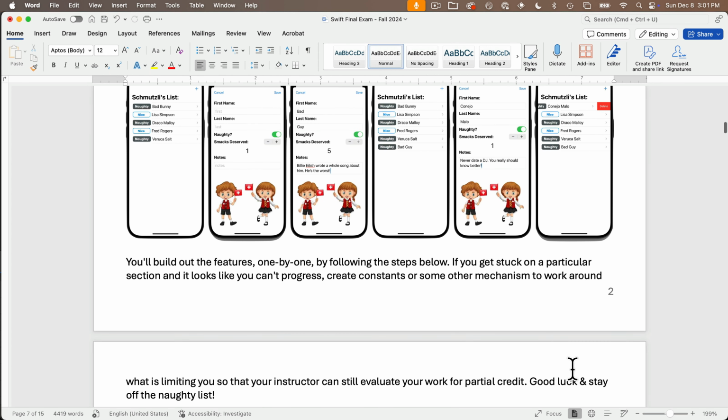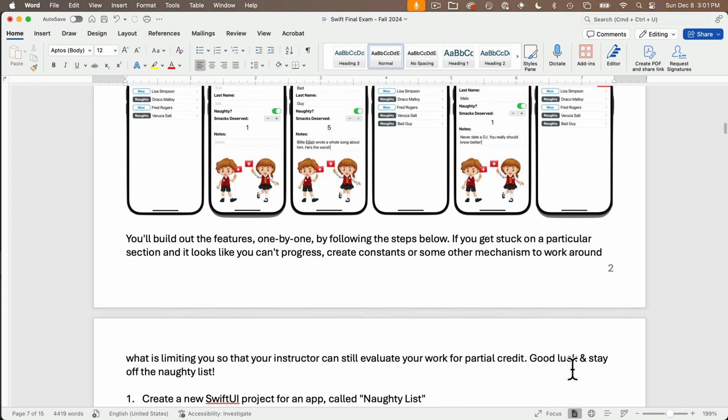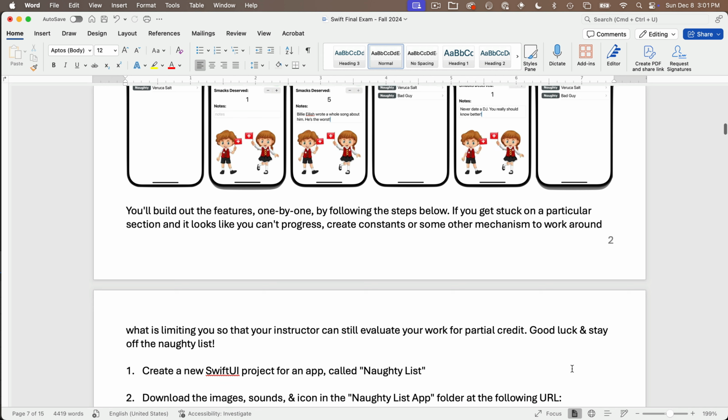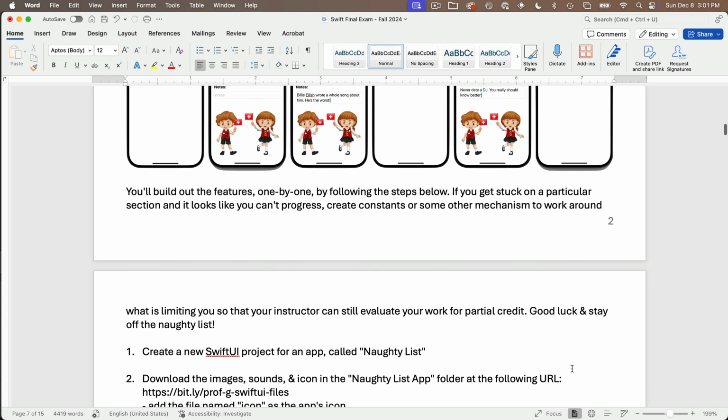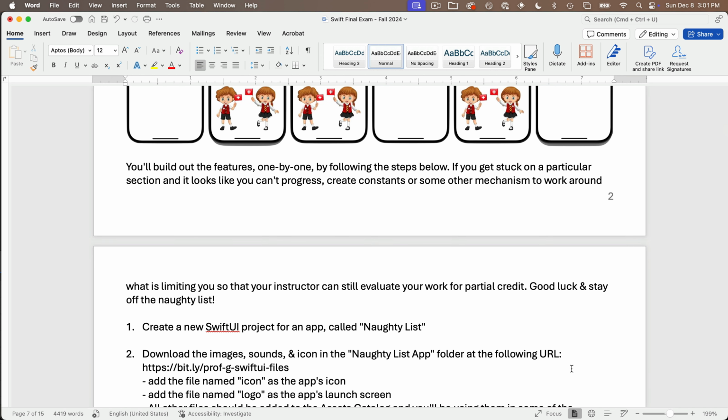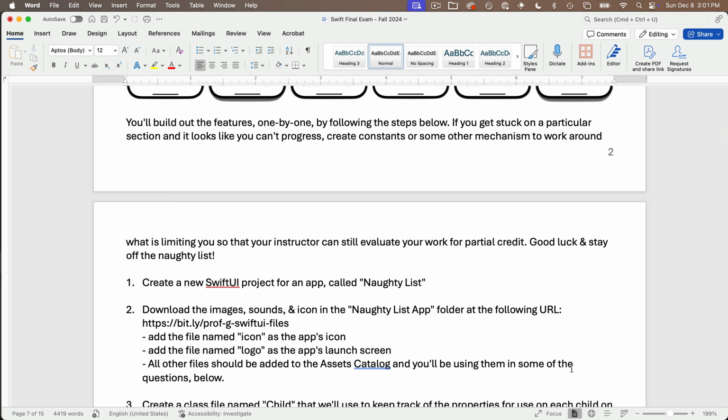You're going to build out the features one by one, following the steps below, and if you get stuck in a particular section and it looks like you can't progress, create constants or some other mechanism to work around what's limiting you so that your instructor can still evaluate your work for partial credit. Good luck, and stay off the naughty list.